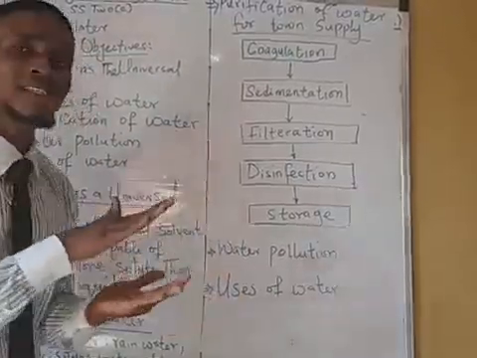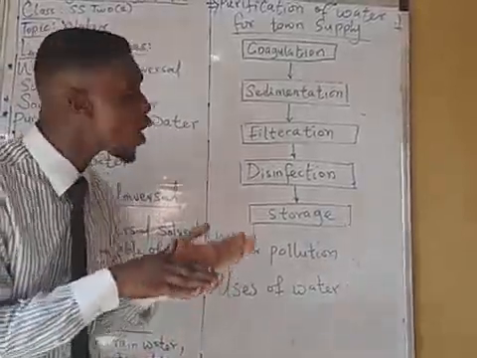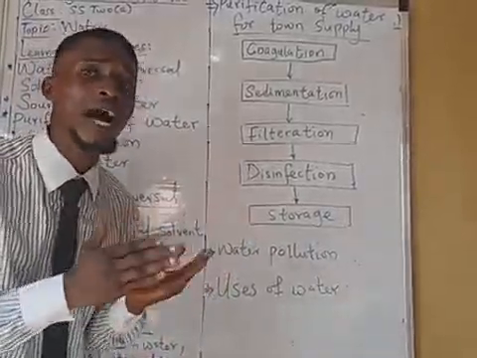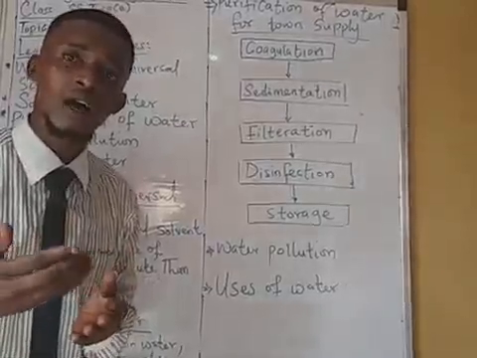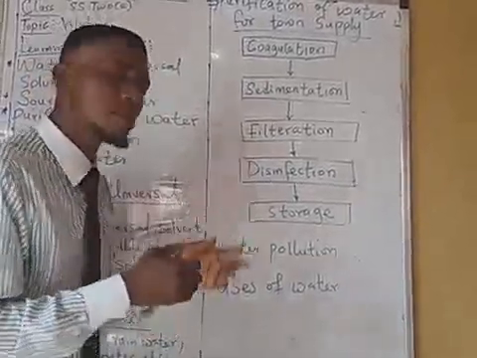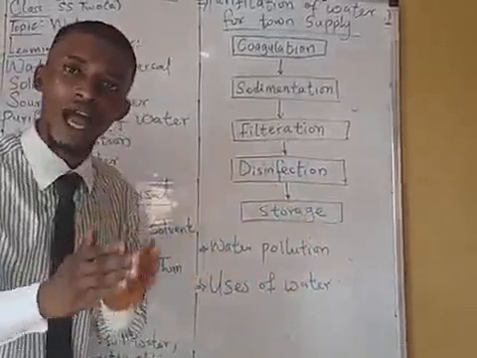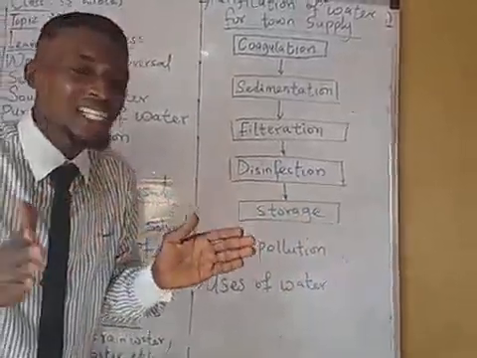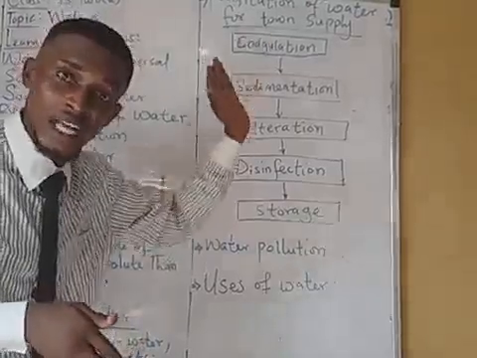Now, after the water sediments, the next process is filtration. Now, the water will be filtered. Now, locally, we use sieve to filter water. Now, filtration is a process whereby the residue and the filtrates are separated. Now, the filtrate is the water, while the residue is the dirt that goes off.